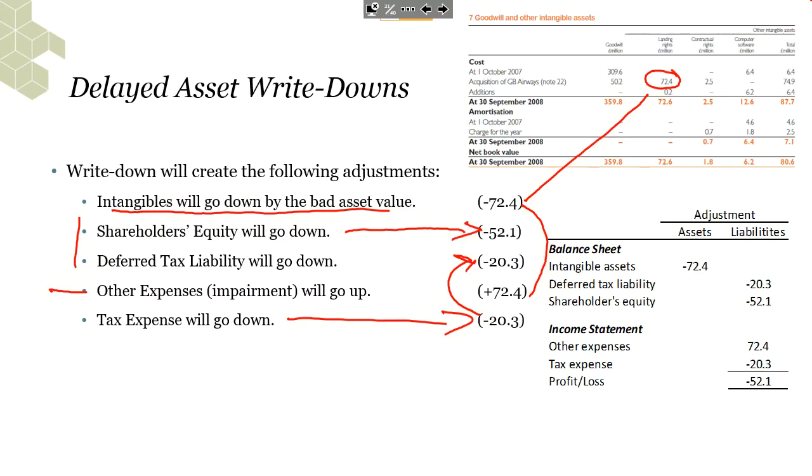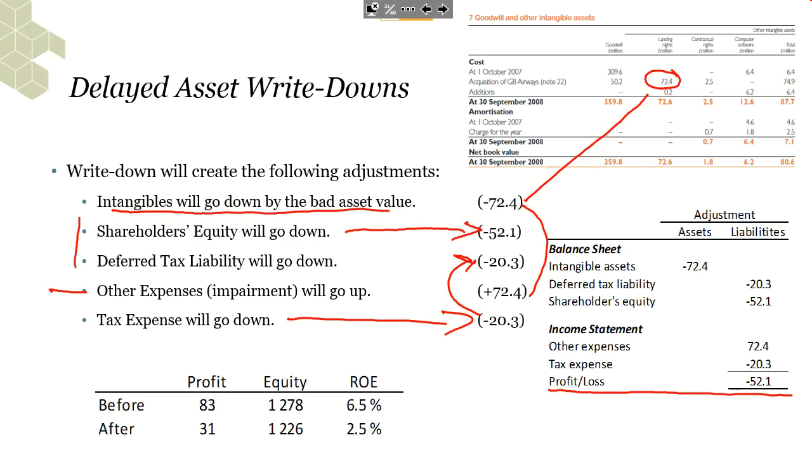So now we basically have it, and in the end we can have a look at what's the profit impact. It's negative. So writing down this intangible asset, of course, creates a profit impact, but we need to recognize that the whole written down value doesn't drill down to the profit and the bottom line earnings. Instead, we have some tax issue in between there.